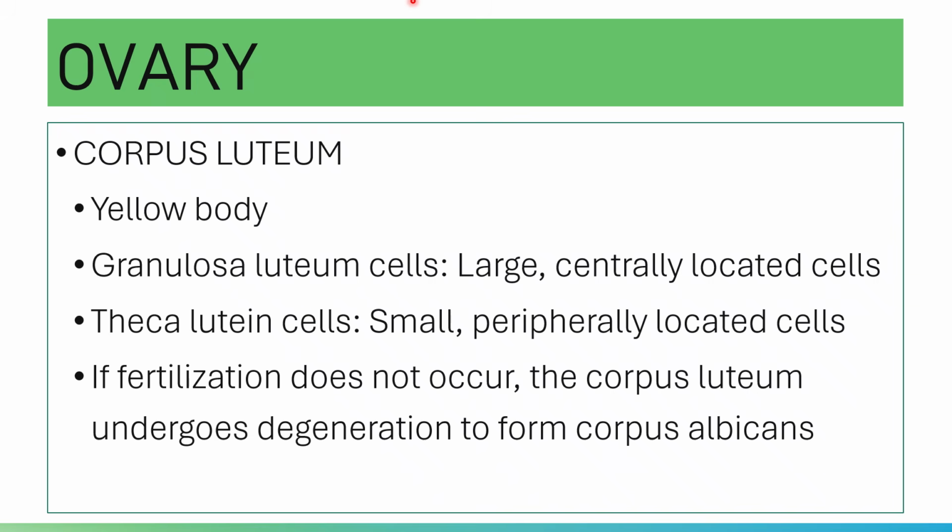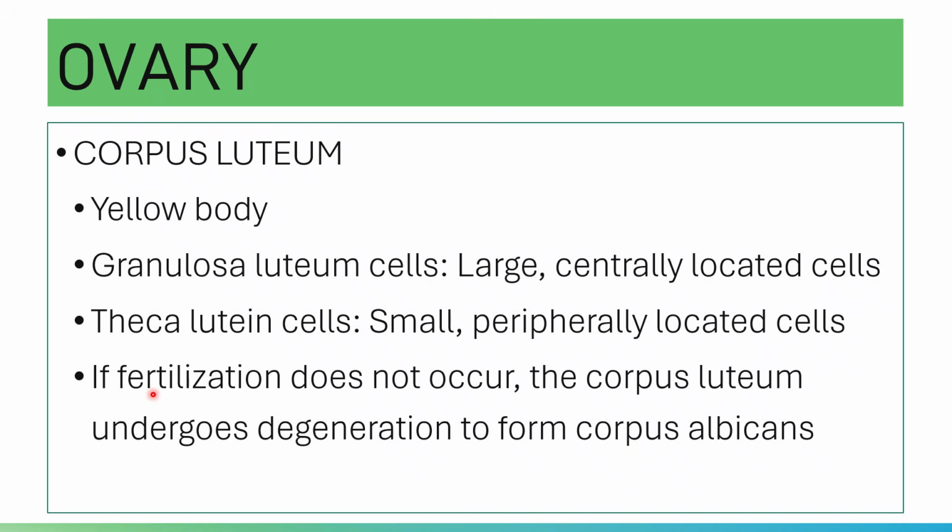So what happens then to your corpus luteum? Please note, if fertilization does not occur, the corpus luteum will undergo degeneration to form your corpus albicans.